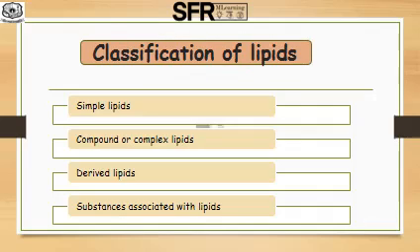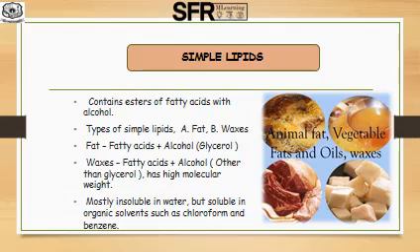The classification of lipids proposed by Bloor is the most accepted classification. First one is simple lipids, second one is compound lipids, third one is derived lipids and the last one is substances associated with lipids. Simple lipids are those which contain esters of fatty acids and alcohol. They are further classified as fats and waxes. Fats contain fatty acids and glycerol as alcohol. But waxes contain fatty acids plus alcohol other than glycerol.